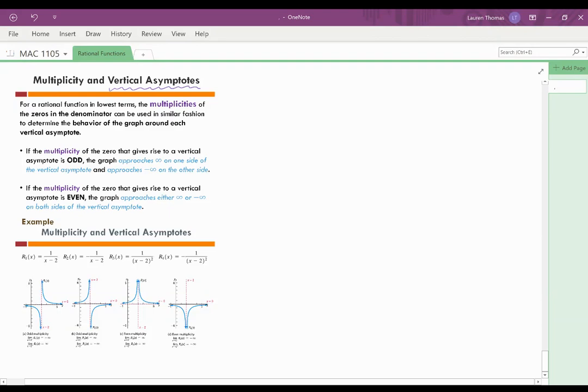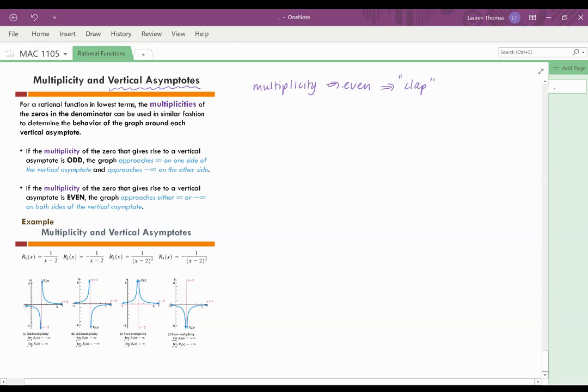And there's two types of behavior. Either your multiplicity is going to be odd or your multiplicity is going to be even. And depending on that fact, it will determine whether or not your graph is going to clash or clap, is what I call it. So if your multiplicity is even, okay, remember even numbers are any number that is divisible by 2, okay? And if your multiplicity is even, that means that your graph is going to clap, as I call it, when it approaches that asymptote.